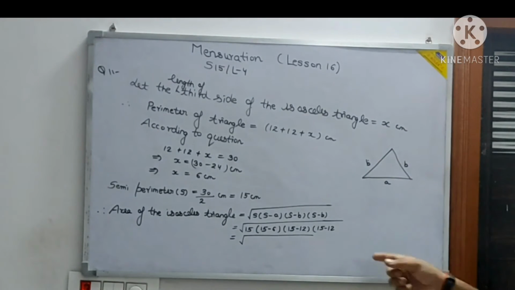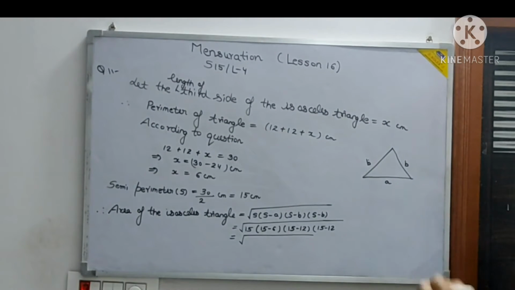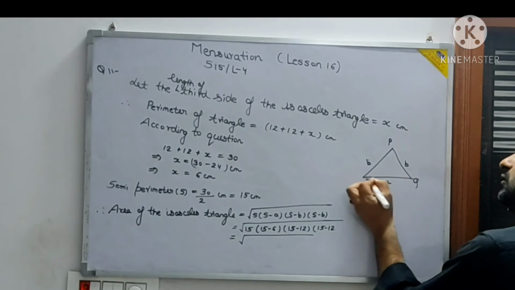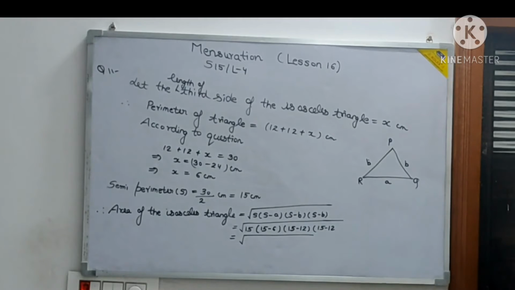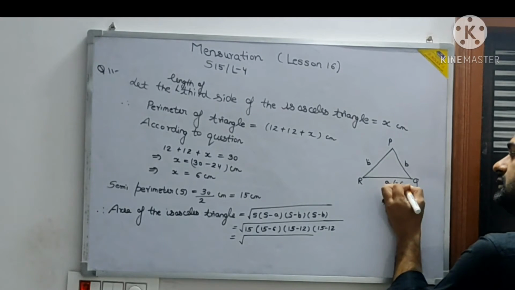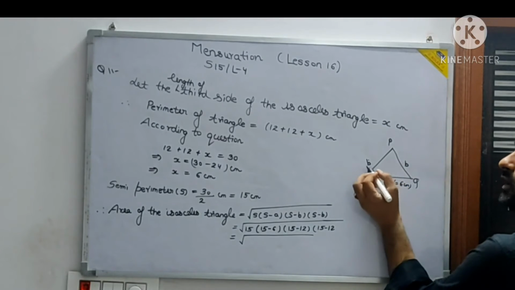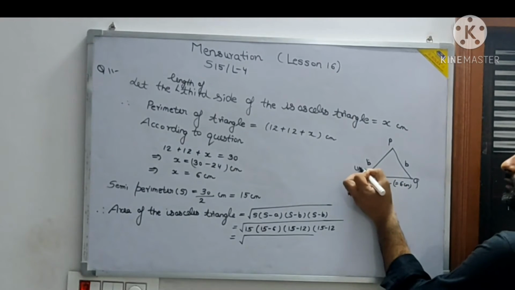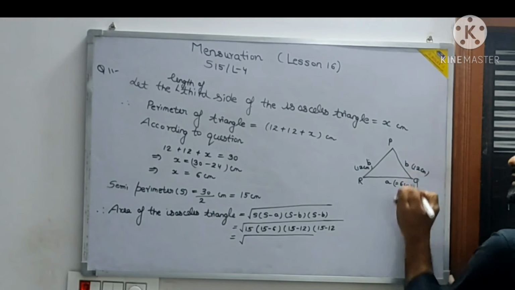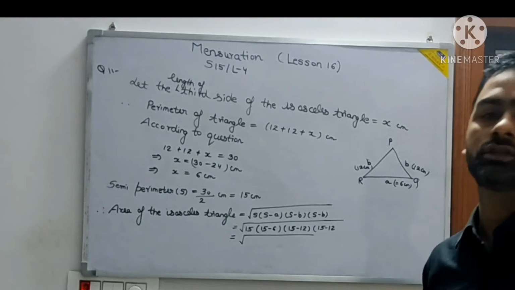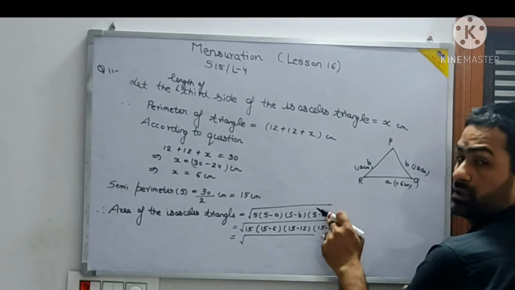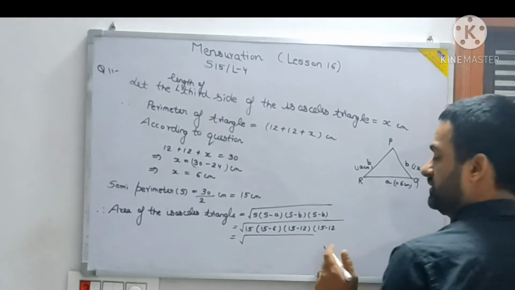And see here, I have modified the formula. You can draw the triangle also, no problem. You can write here P, Q and R, up to you. This A I have taken as 6 centimeter. B is already given as 12 centimeter, and this is 12 centimeter. Up to you how you design and draw the question. No issues. Please mind the radical sign. The radical sign should cover all the expressions inside it.